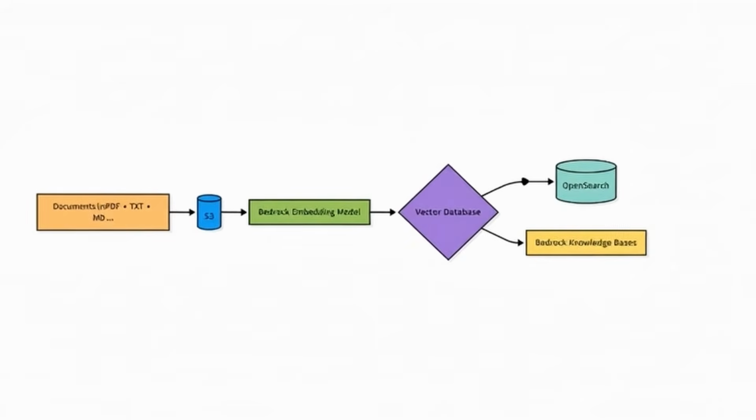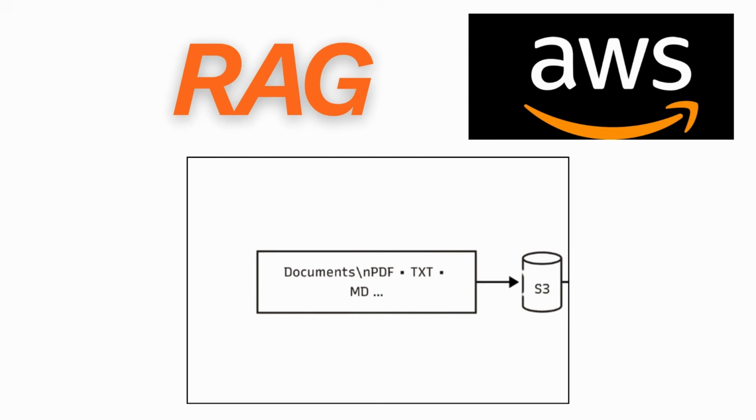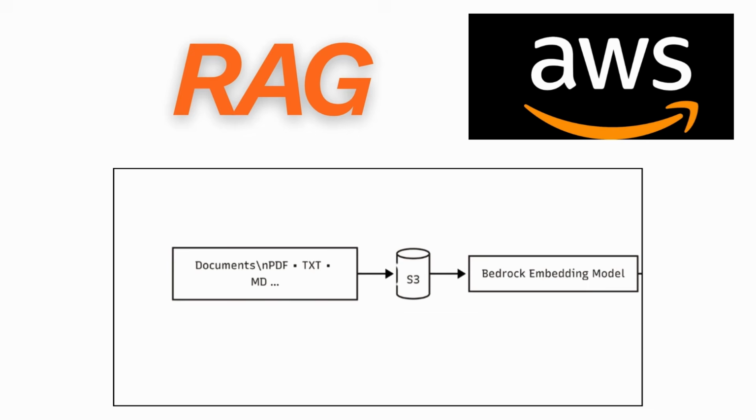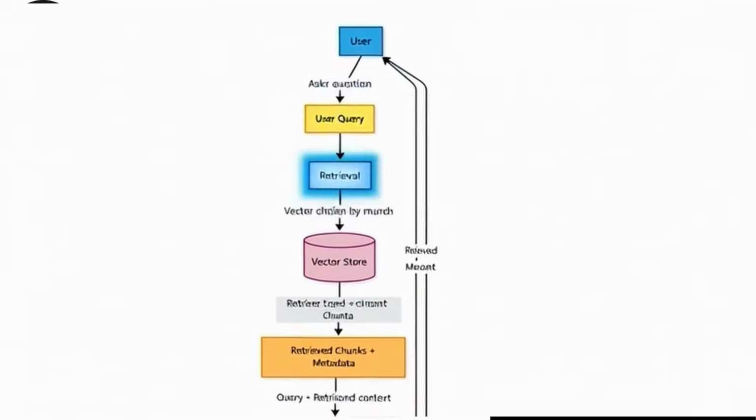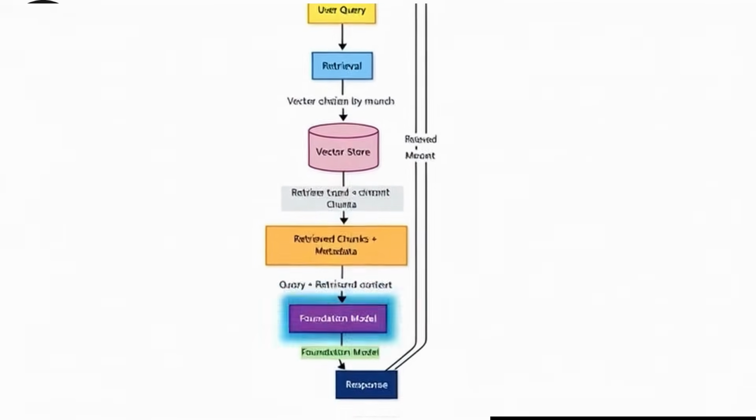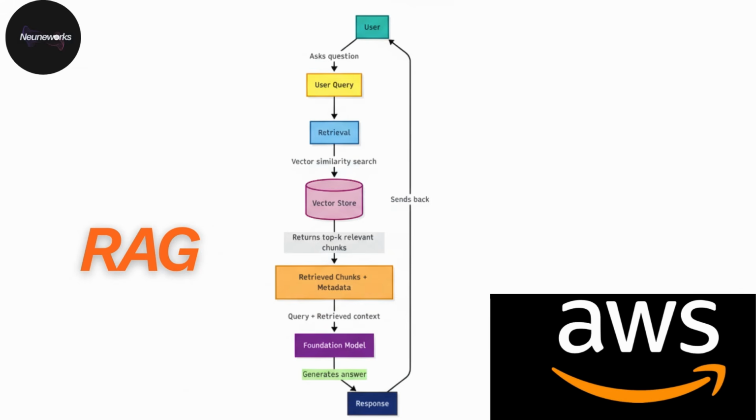Let's break down how a RAG system works in Amazon Bedrock. First, the documents such as PDF, text file, or CSV file are stored in Amazon S3. These documents are then converted into embeddings using embedding models available in Bedrock. The embeddings are then stored in a vector database such as OpenSearch or Bedrock Knowledge Base. When a user asks a question, the system retrieves the most relevant chunks of data from the vector store and sends them along with the user query to the foundation model.